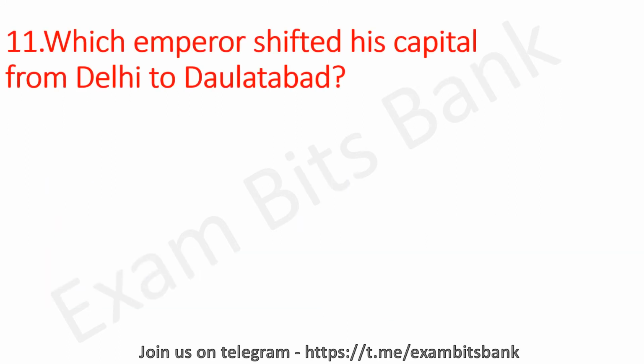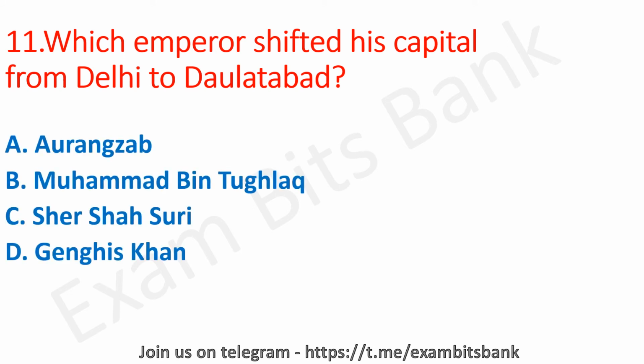Which emperor shifted his capital from Delhi to Daulatabad? The options are Aurangzeb, Muhammad bin Tughlaq, Sher Shah Suri, or Genghis Khan. And the correct answer for this question is option B, Muhammad bin Tughlaq.